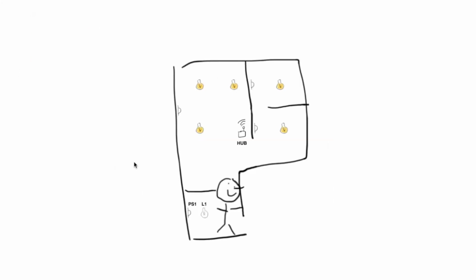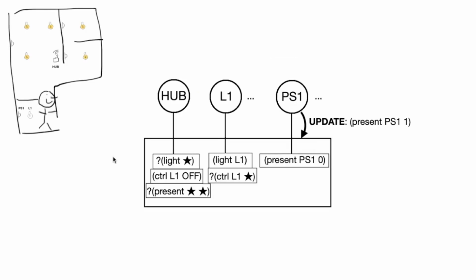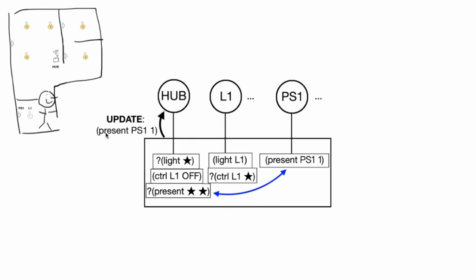Now, to see how the program evolves, we tune in for a breaking update as I move from the couch to the kitchen for a snack. As a result, the present sensor PS1 updates its assertion from 0 to 1. The update represents a change to the set of assertions matching the hub's interests. This is the condition for the generation of an event in a dataspace. The routing mechanism sends a representation of this change to the hub actor, bringing us to the subject of how the hub actor processes such events.